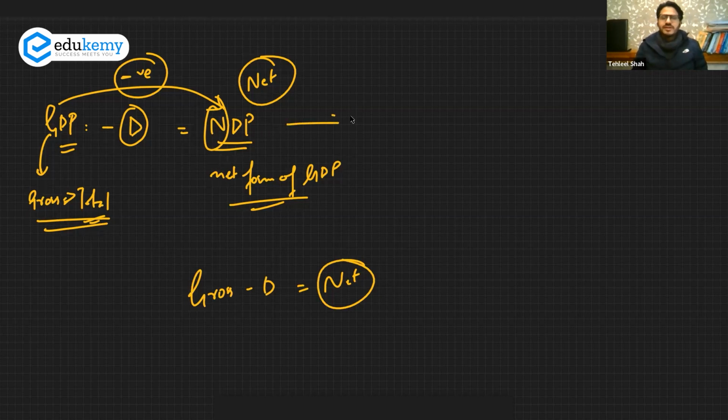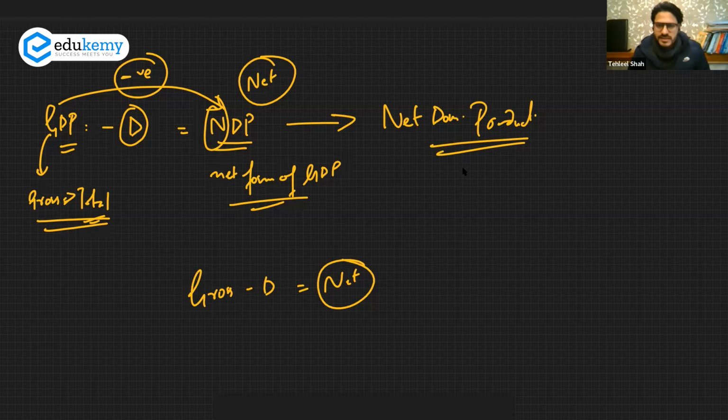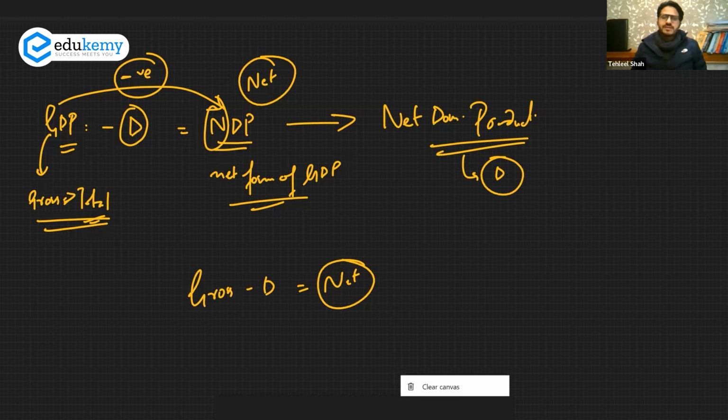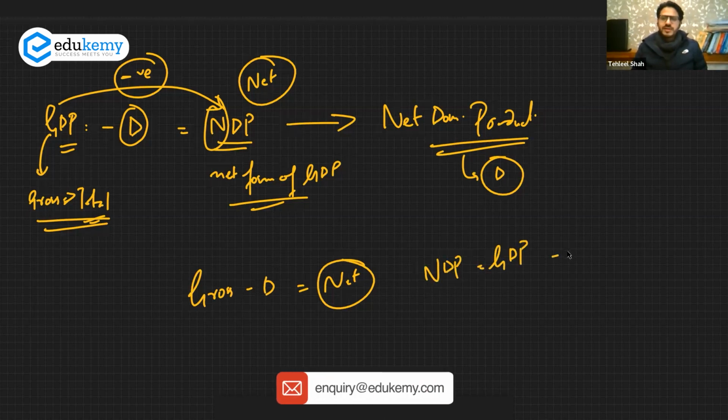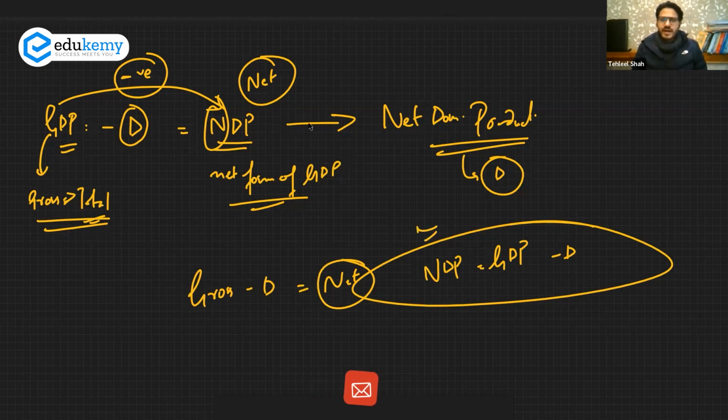Now we have gotten the NDP, and NDP is the net domestic product. Yesterday I told you that this depreciation is accounted for annually, and always every year something is subtracted from GDP to get to NDP. Now the question is, using this as your guide, is there any possibility that NDP would be equal to GDP, or NDP would be more than GDP? Is there any possibility of NDP being more than GDP? Come on.